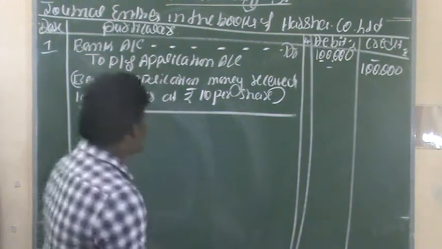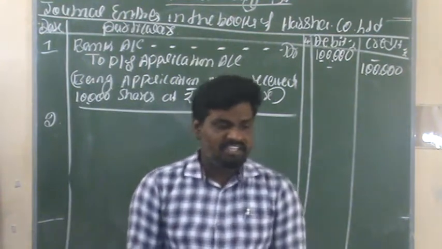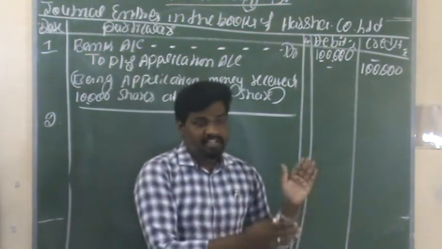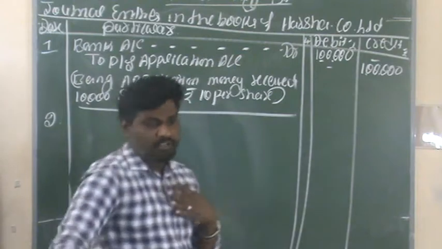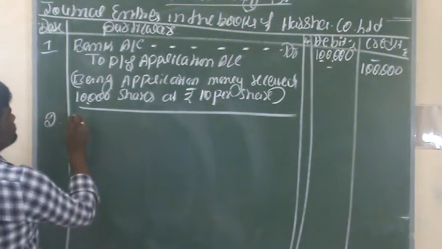And the next one, the second entry. The second entry is related to the share application money received by the firm. On that share application money, we need to transfer to share capital account.